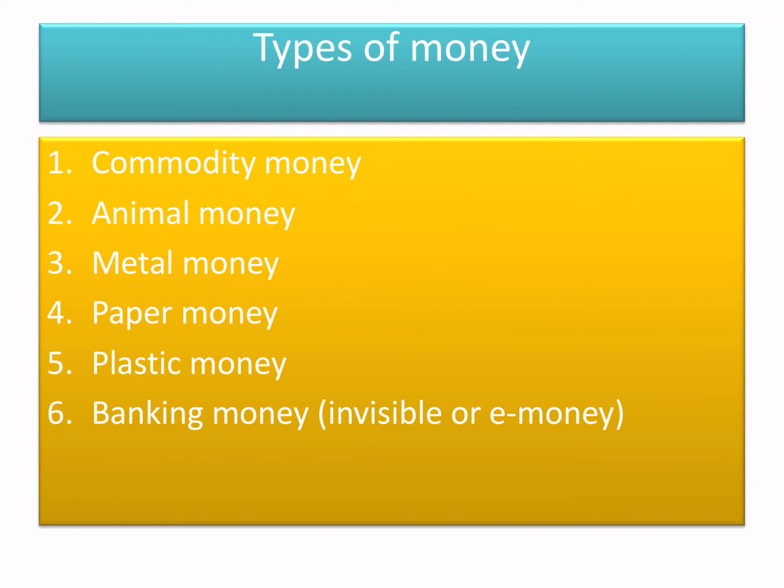Paper money is produced by our government. Our government produces notes of 100 rupees, 10 rupees, 50 rupees, 20 rupees, 2000 rupees, 500 rupees. It is called paper money. Also plastic money. Plastic money means the ATM card, debit card, credit card. It is called plastic money, MasterCard. Now next is banking money, invisible or e-money. Banking money means we make a banking transaction directly from our mobile or internet facilities, so it is called banking money. So these types of money are available.